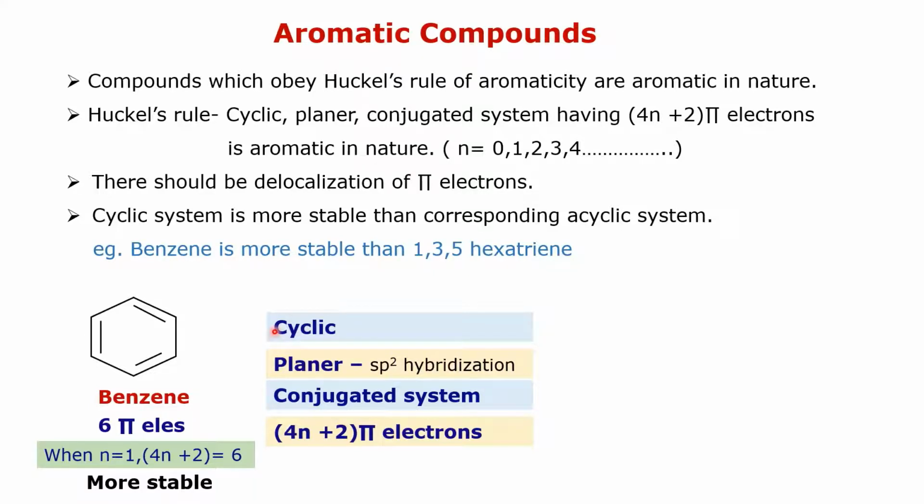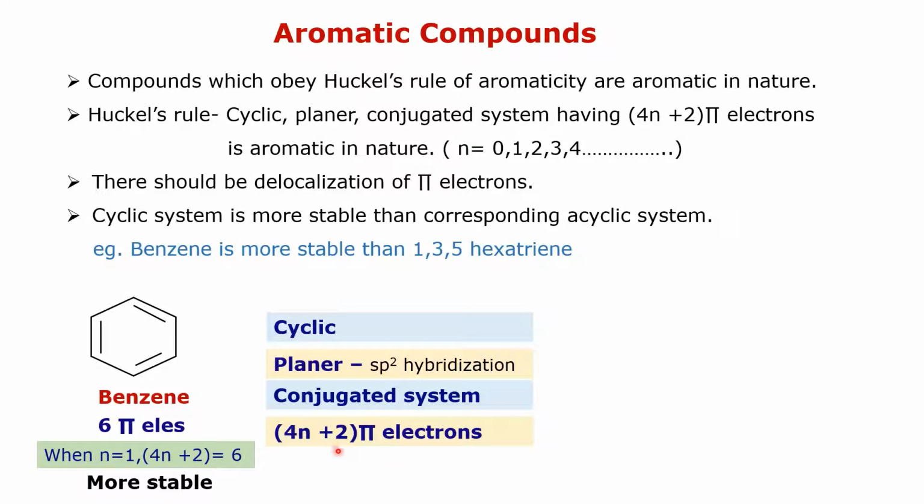It is cyclic in nature, it is a planar system, that is, all the carbon atoms in the ring are in sp2 hybridization state, and there is a conjugated system, alternate double and single bonds, and it contains 4n plus 2 pi electrons. When n is equal to 1, 4n plus 2 is equal to 6, and benzene contains 6 pi electrons.